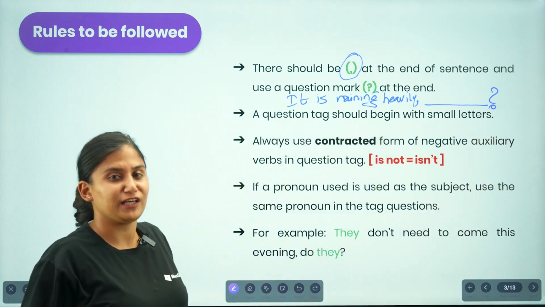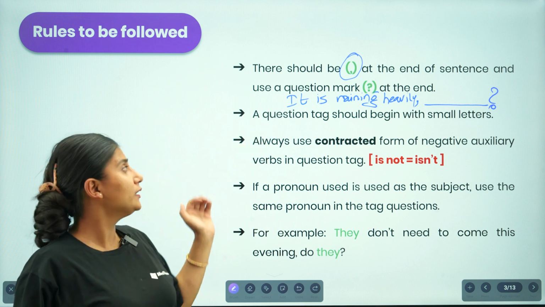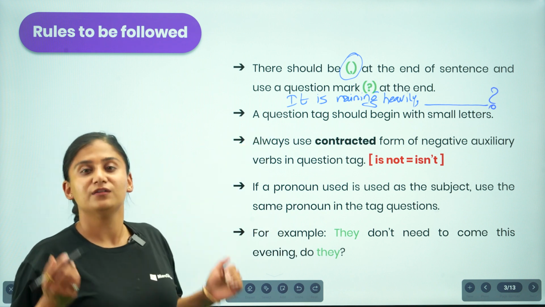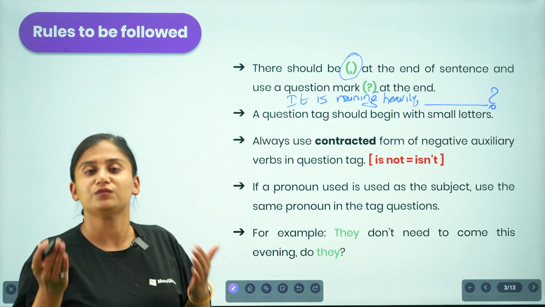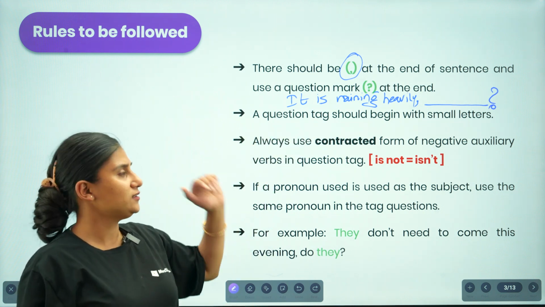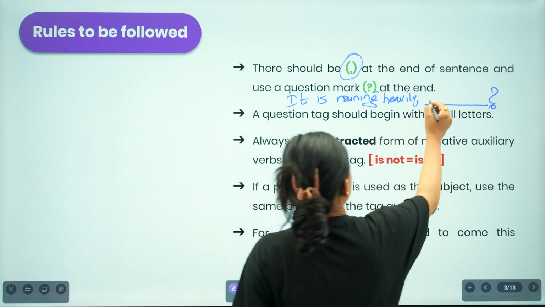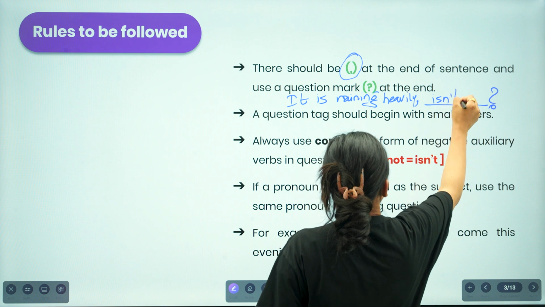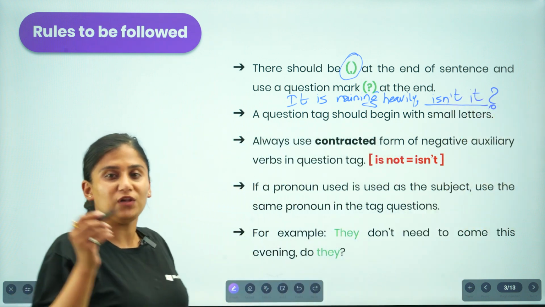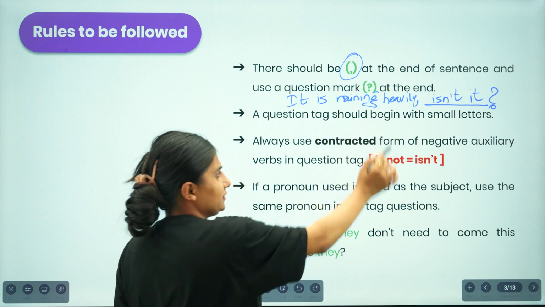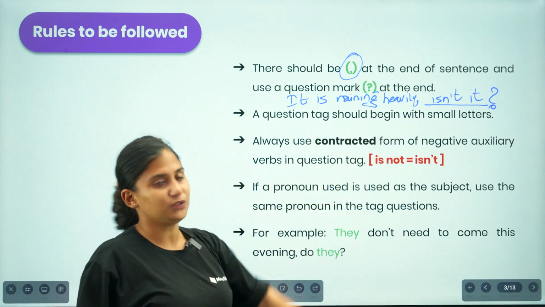So now tell me the answer. What are we supposed to place here? What would be the question tag of this particular statement? So, it is raining heavily. Suppose that person A said it is raining heavily. Now what are we supposed to present as the question tag for the statement? So yeah, the question tag would be, isn't it, and the question mark. So make sure that you always place a comma after the statement, and then after you present the tag question, you are supposed to put the question mark.